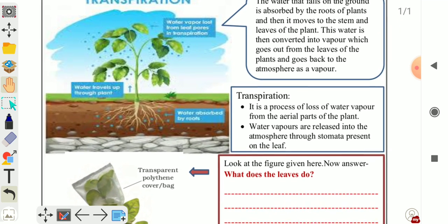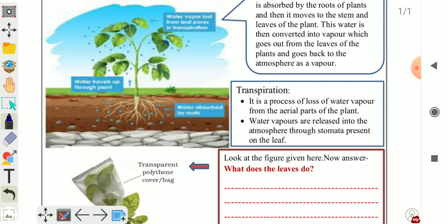So, what do you mean by transpiration? Transpiration means it is a process of loss of water vapor from the aerial parts of the plant. Aerial parts कौन से हैं बच्चों? Parts of the plant which are above the soil or above the ground. So this process can be done by leaves or stem of the plant. So the process of loss of water vapor from the aerial parts of the plant is called transpiration.